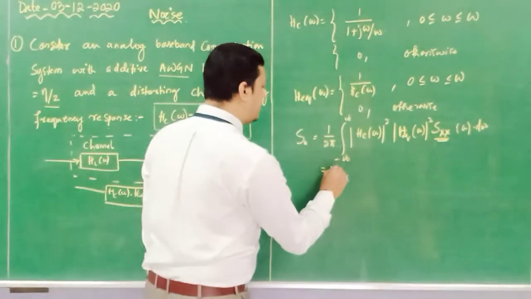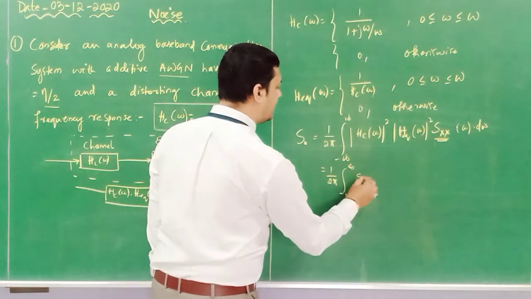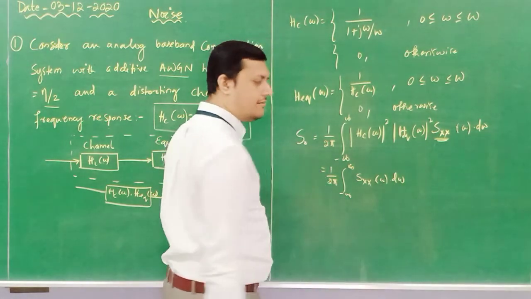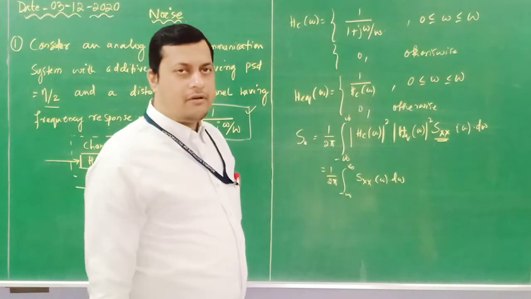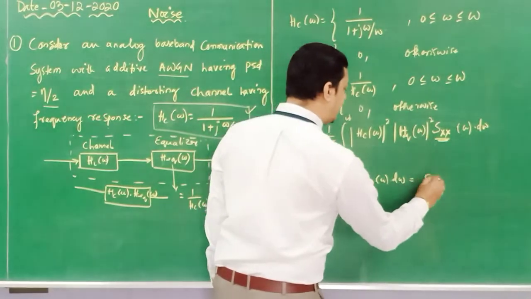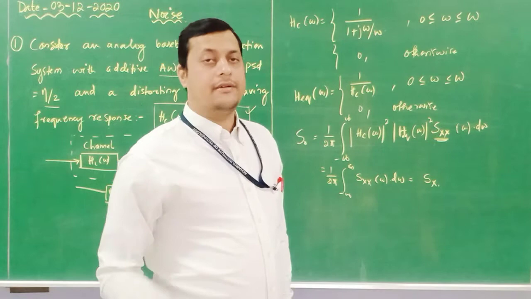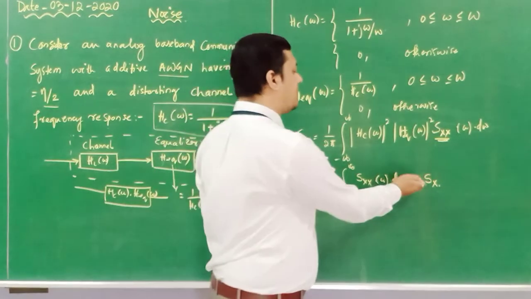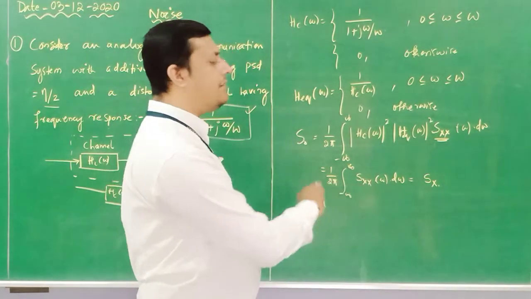So here I can write 1 by 2 pi, minus infinity to infinity, Sx of omega into d omega. This is the power spectral density. This is the bandwidth. Now what is the power formula? Bandwidth into power spectral density. So here we will get S suffix x. This is the output signal power, which indicates that whatever signal we are transmitting, we are extracting at this particular point. Done. So signal power is known.